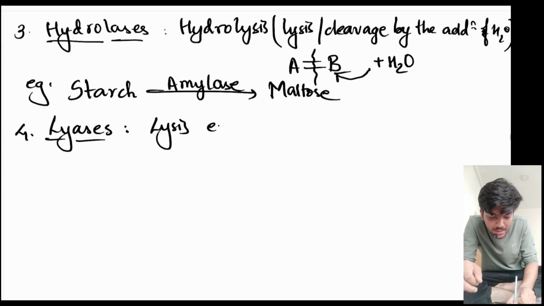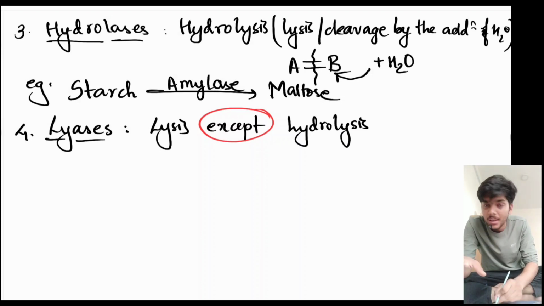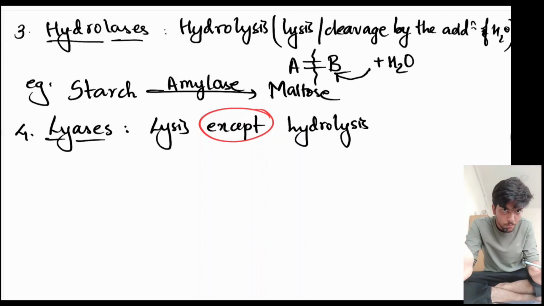So lysis except, I repeat, except hydrolysis. So all those chemical reactions where cleavage is taking place not by the addition of water, all those reactions where cleavage is taking place not by the addition of water, is catalyzed by lyase enzyme.